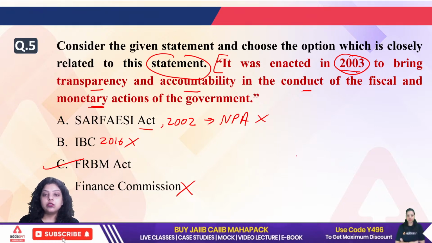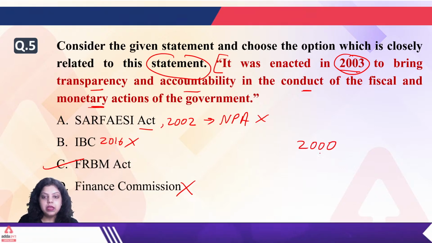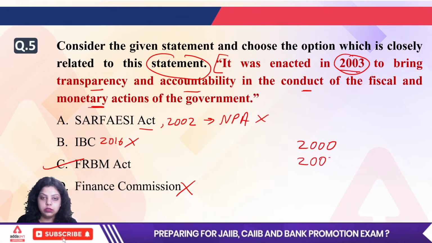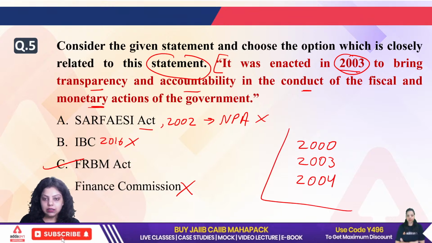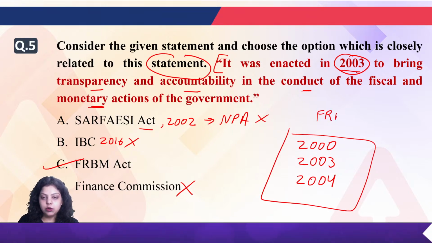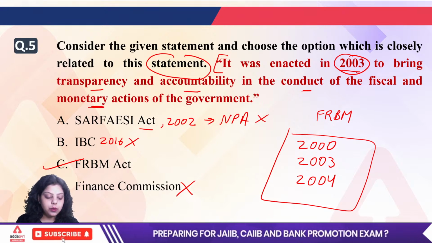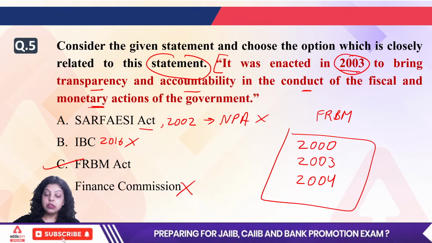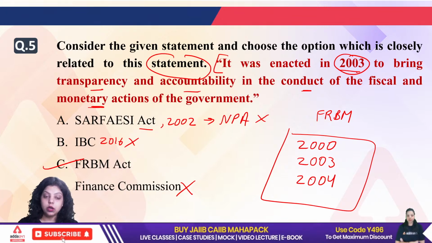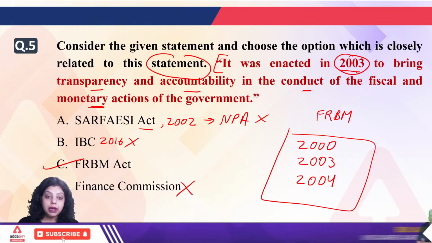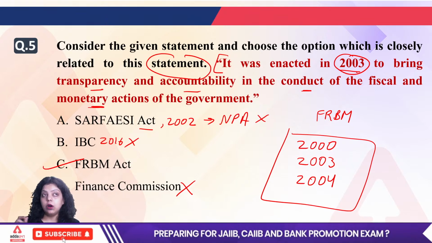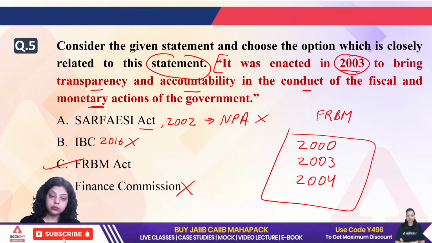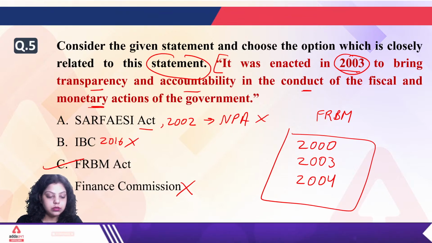It was actually introduced in the year 2000, passed in the year 2003, and it came into effect in 2004. So these are the three years which are very important related to the FRBM Act. The Fiscal Responsibility and Budget Management Act was introduced by Mr. Yashwant Sinha in 2000, passed by the Union Cabinet in 2003, and effective from 2004. So the right answer will be your C option.